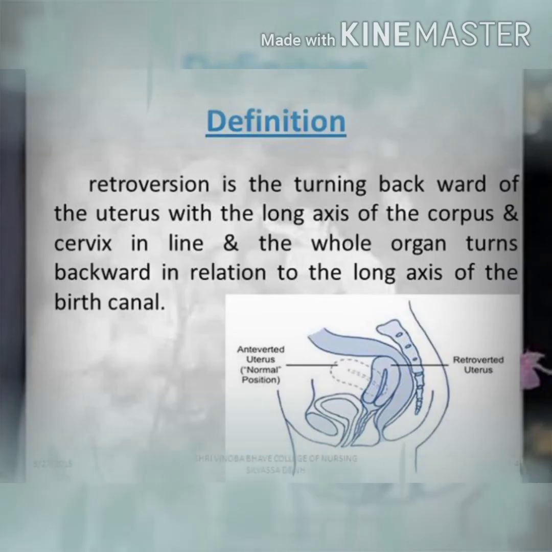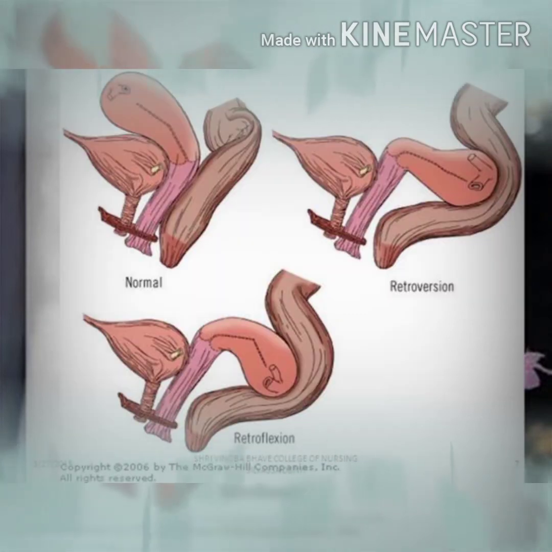First of all, we have to know what retroflexion and retroversion are. Retroversion is the turning back of the uterus. The normal position of the uterus is anteverted, but when the uterus turns downwards and backward, we can say it is retroversion, and when it is totally flexed downward, we can say retroflexion. You can see this easily in the diagram.